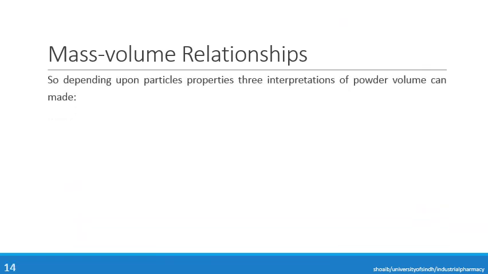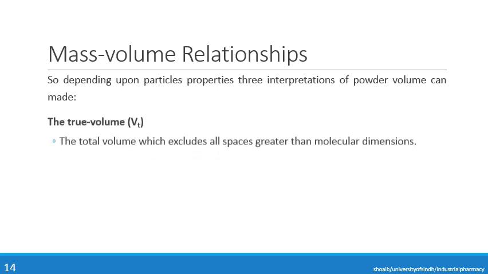So depending upon the particle properties, three interpretations of powder volume can be made. These interpretations are based upon the voids present in the powder, which include the open intraparticulate voids, closed intraparticulate voids, and the interparticulate voids. Based on these three types of voids, three different types of volumes can be achieved.